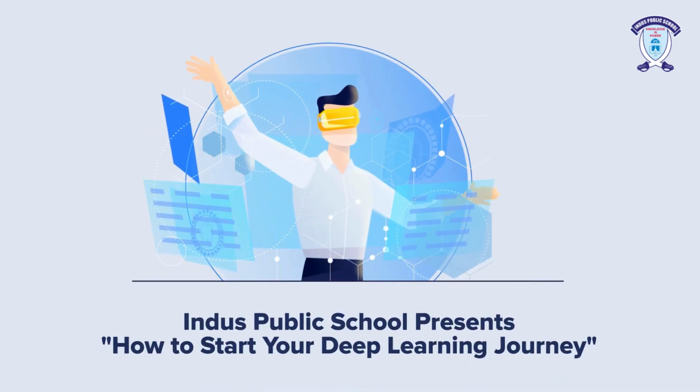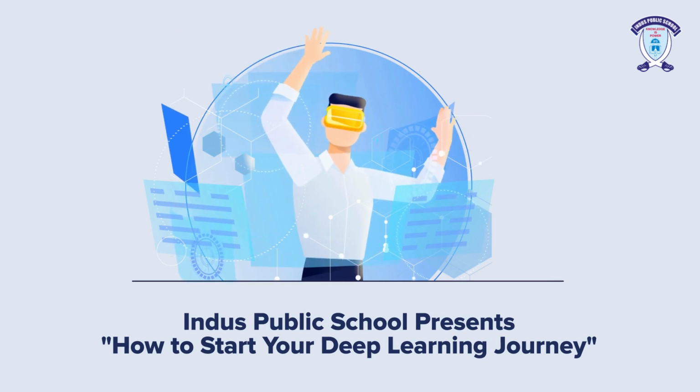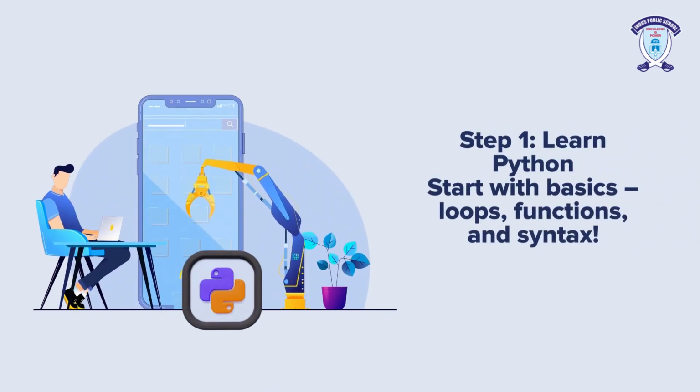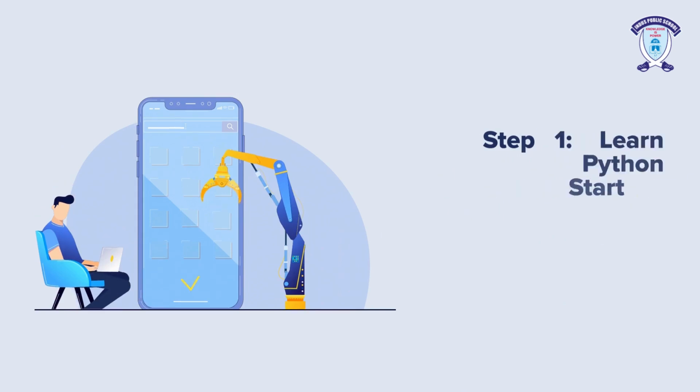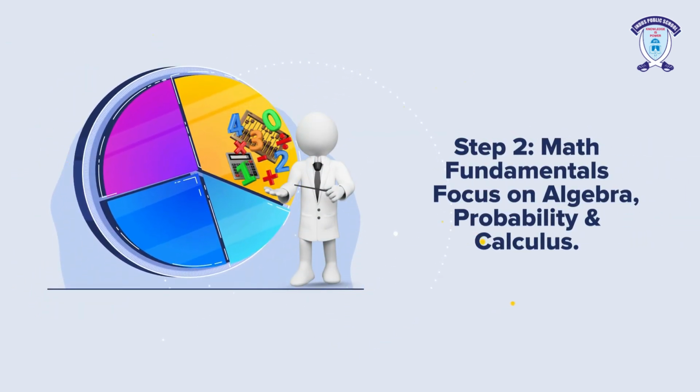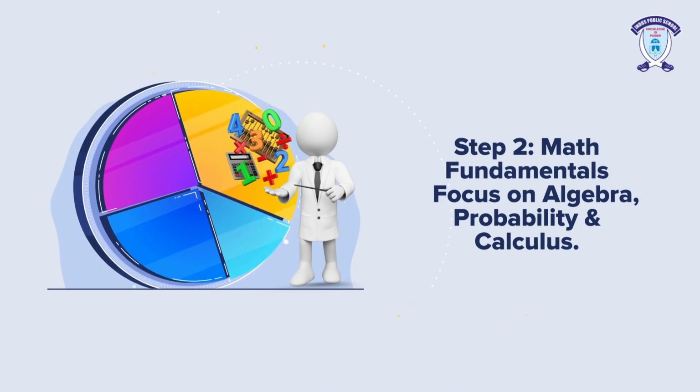Today, we're taking you on a step-by-step journey into deep learning, one of the most exciting fields of the future. Step 1. Learn Python. It's the most popular and student-friendly programming language for AI. Step 2. Build your math foundation. It powers your ability to understand how models learn.